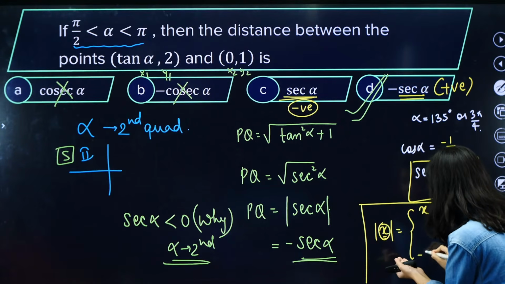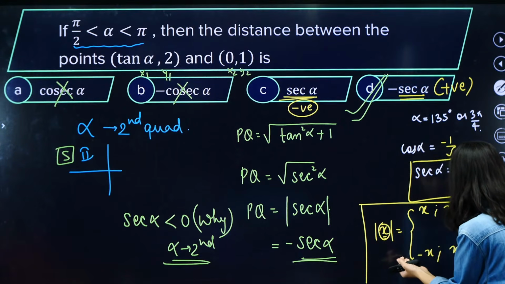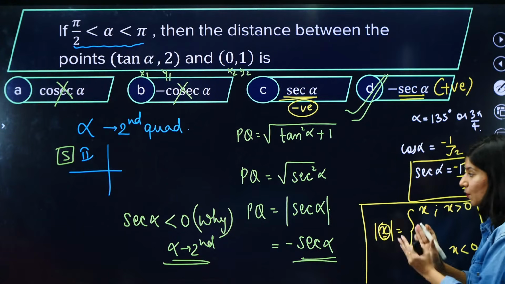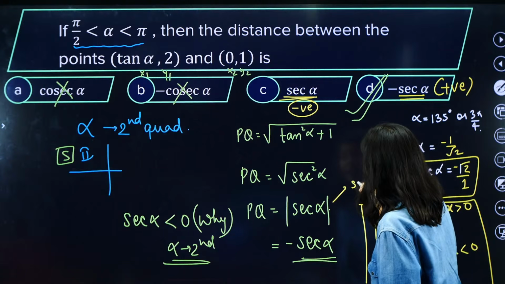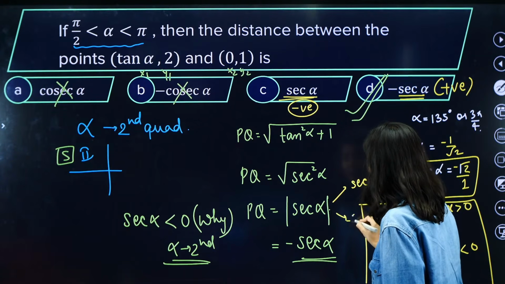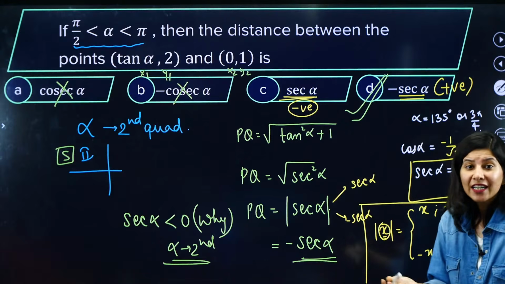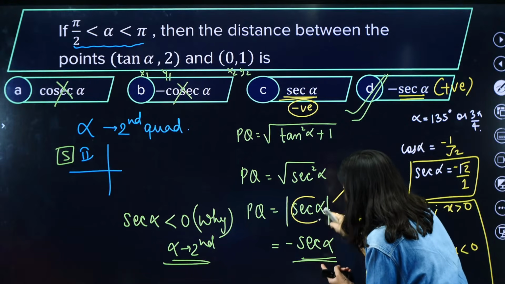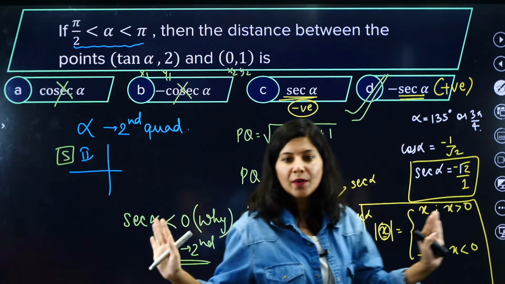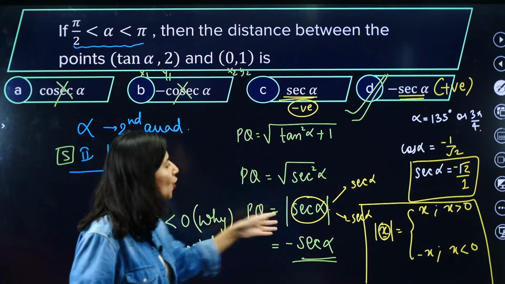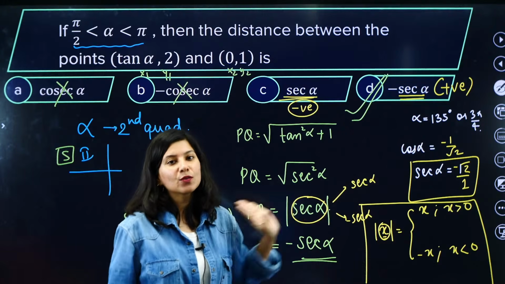If this is negative, then you write minus x. So mod of any quantity will be equal to either sec alpha or minus sec alpha, depending on sec alpha. If your sec alpha is positive, do not worry, just write mod sec alpha equals sec alpha.